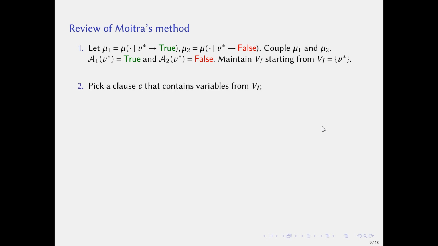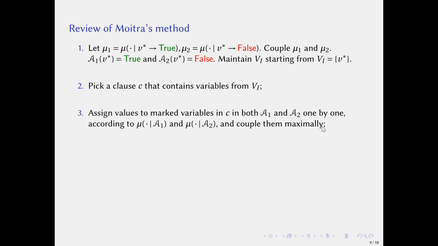At each step, pick a clause C that contains variables from Vi. Then assign values to marked variables in C in both A1 and A2 one by one, according to the conditioned probability, and couple them maximally, which means we try to assign the same value to them in A1 and A2 as far as possible.